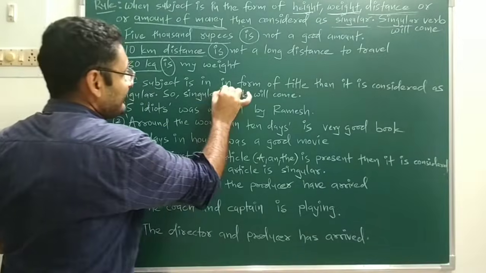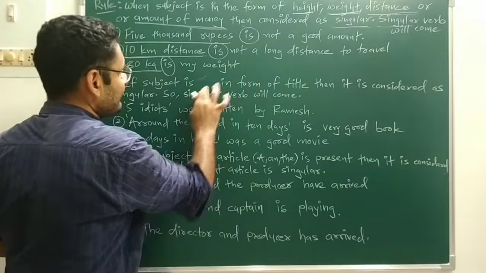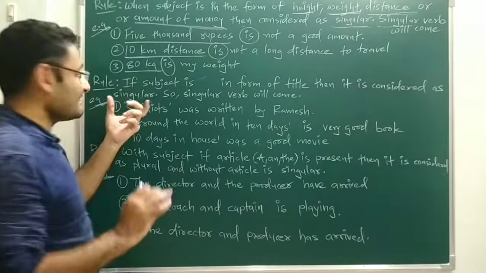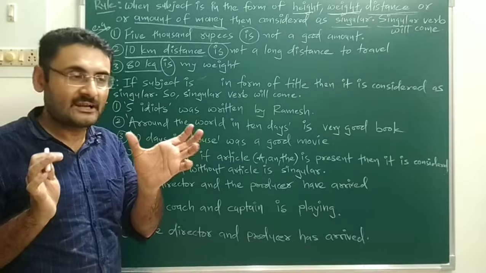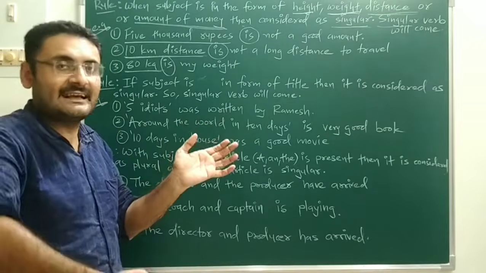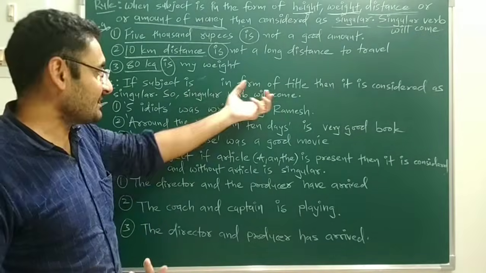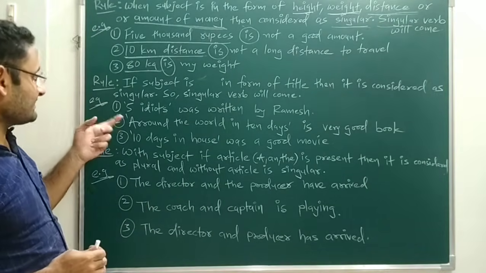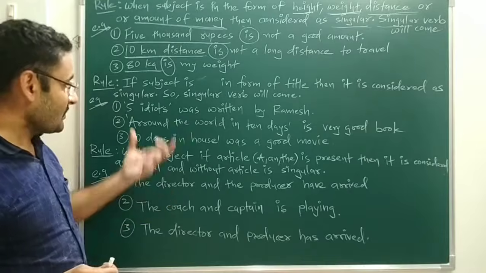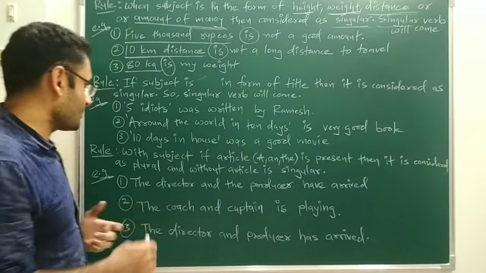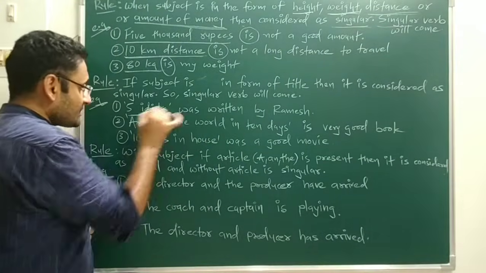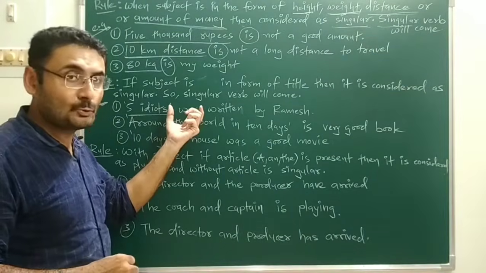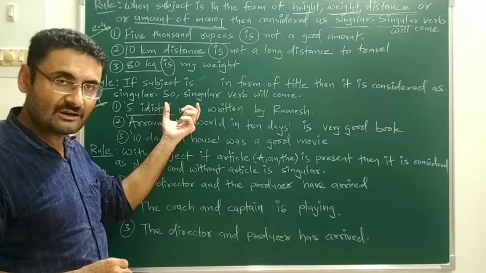Okay. Now the next rule for subject verb agreement. If the subject is in the form of a title, then it is considered as singular. If the subject has some title, then it is considered as singular, and with a singular subject, a singular verb will come. How? That we will check with the help of an example. The first example is what? 5 Idiots was written by Ramesh. Over here, 5 Idiots, that is your plural subject. So with a plural subject, you have to use a plural verb, instead of was.